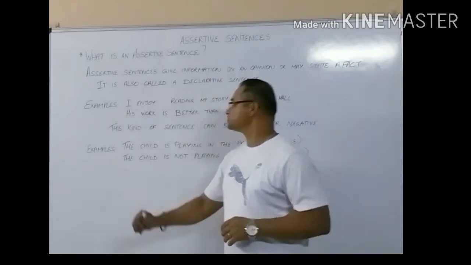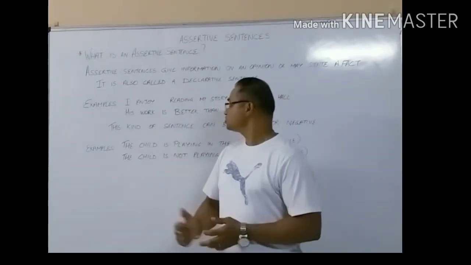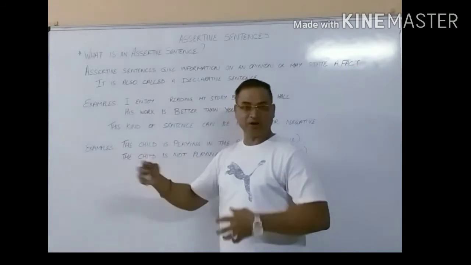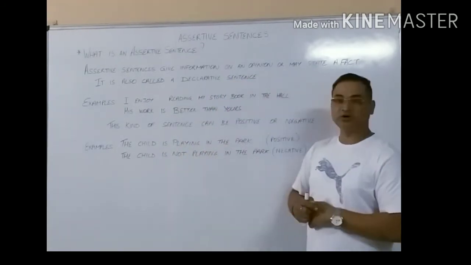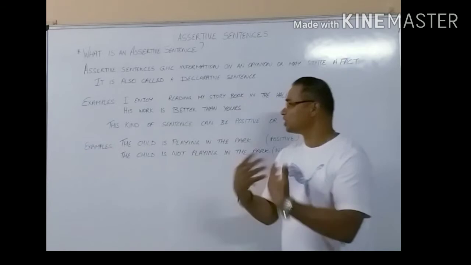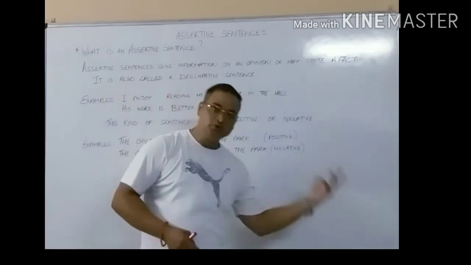I've given examples here. I enjoy reading my storybook in the hall. Now this word, I enjoy, I'm talking about myself. I like reading storybook in the hall. I'm declaring something about myself. His work is better than yours. We're making a comparison. We're stating something there, that his work is better than your work.